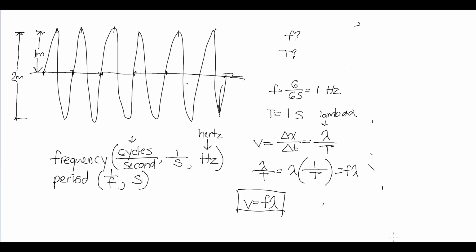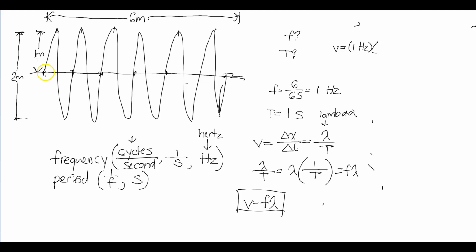Okay? So if I told you this length is 6 meters, what is the velocity of the waves? We already know our frequency, 1 hertz. 1 hertz times, well, what's the wavelength? Wavelength is not 6 meters. That's just the length of the string or whatever this wave is oscillating through.